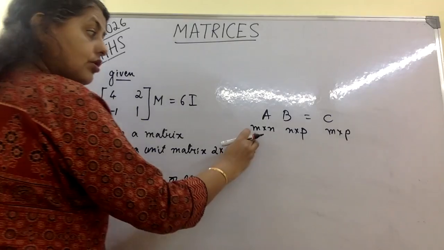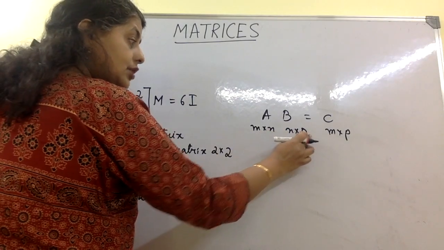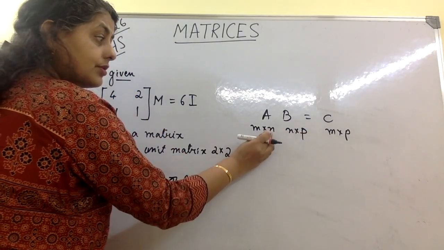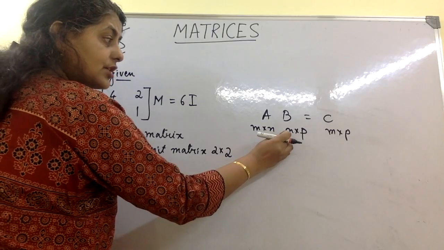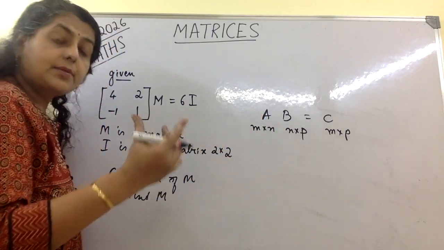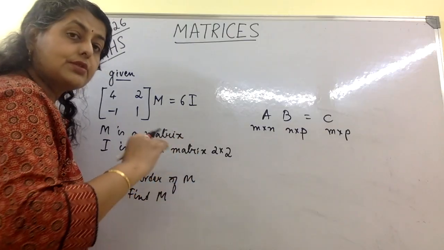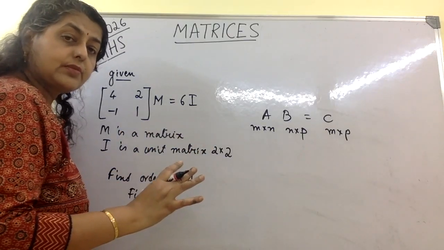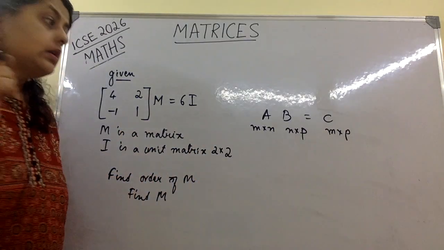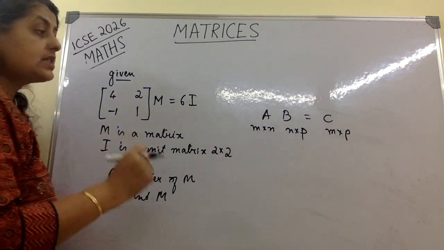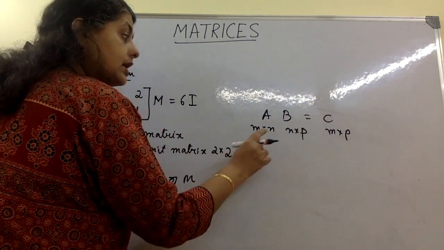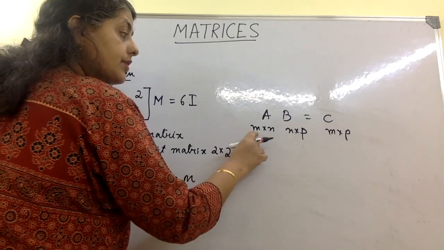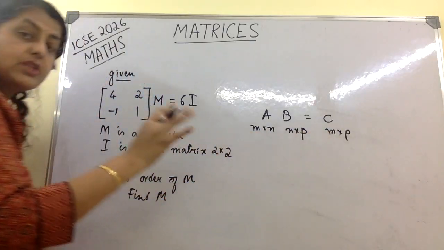Now here this order is M into P, this order is N into P. The number of columns here should match with the number of rows here only, then they are compatible for multiplication, otherwise you can't even multiply them. MCQ can come on that. Now the next part: the product that you get picks up the rows from here and the columns from here. This is one thing you should know.